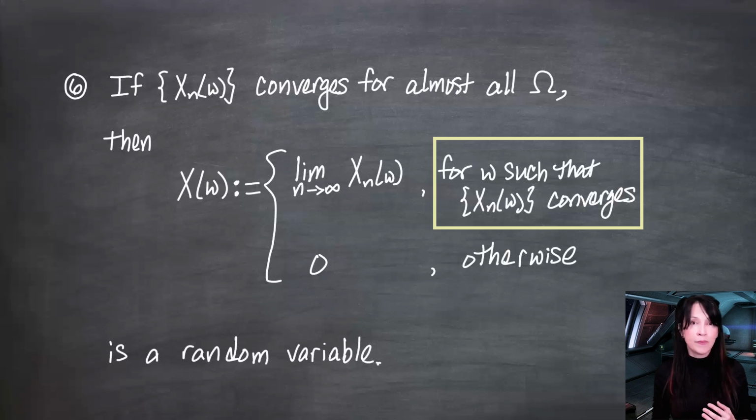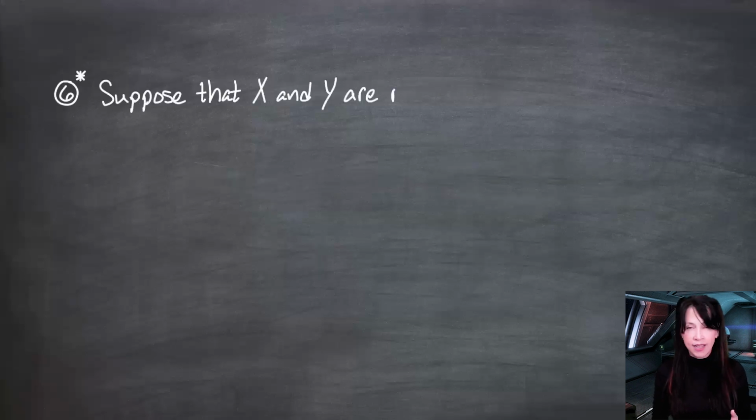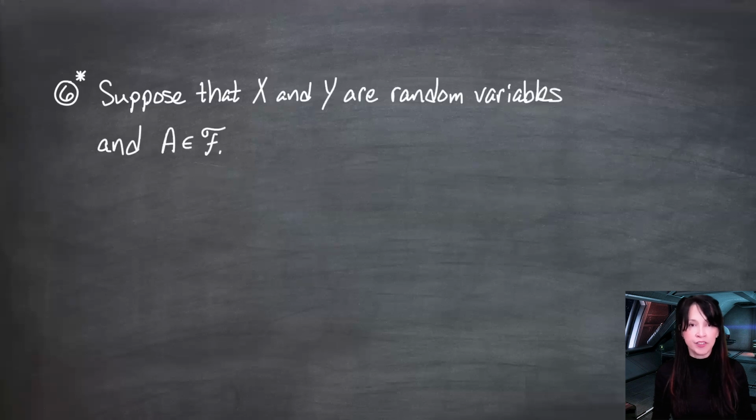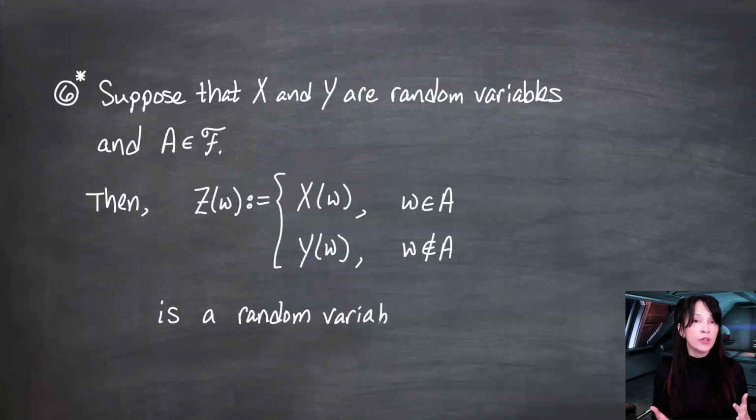So let's look at something just a little more general. Suppose that X and Y are random variables and A is a set in curly F, the sigma field. I'm going to define a new random variable, Z of omega, to be X of omega whenever omega is in the set A, and Y of omega whenever omega is not in the set A. This is the general case of the limit that I had on the previous slide. I claim that this is a random variable.